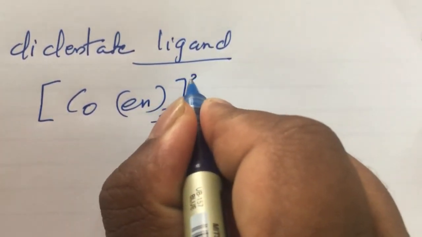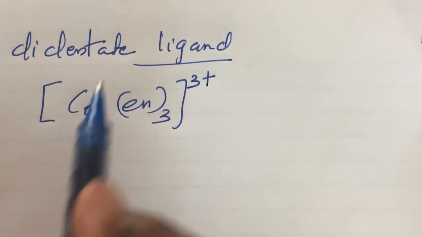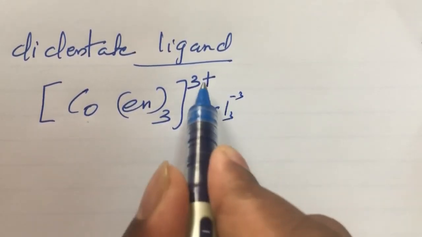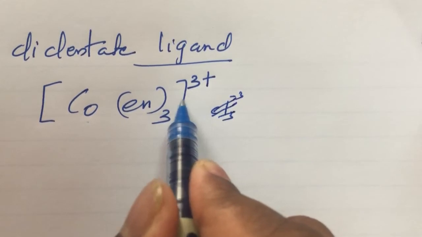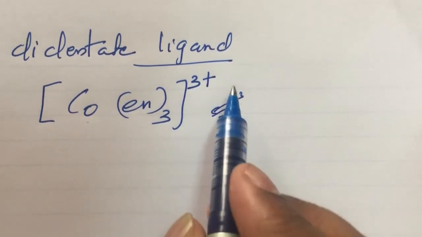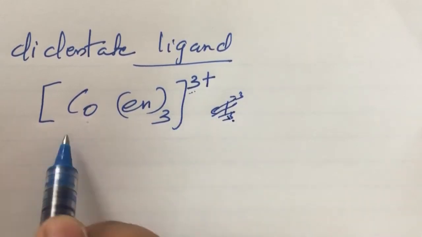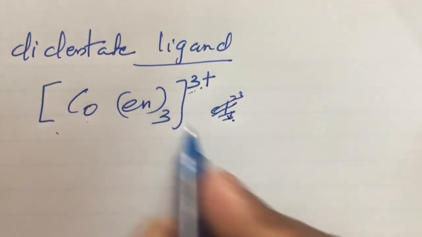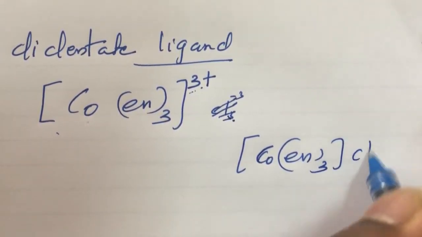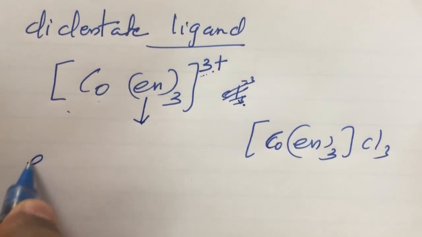Clear? Okay, didentate ligand. One example is [Co(en)3]3+. This is a coordination compound of cobalt. Here cobalt is the central metal atom, and the counter ion is Cl3, with charges minus 3 and plus 3. So we can write coordination compounds without the counter ion also. When you write without the counter ion, you must put the charge above the coordination sphere. Otherwise we can write this compound as [Co(en)3]Cl3. Both are correct.